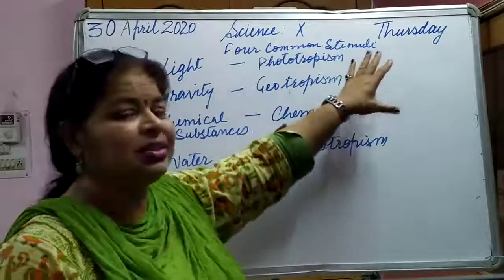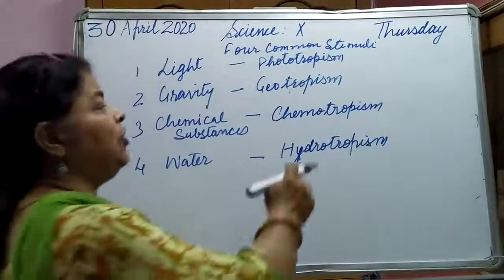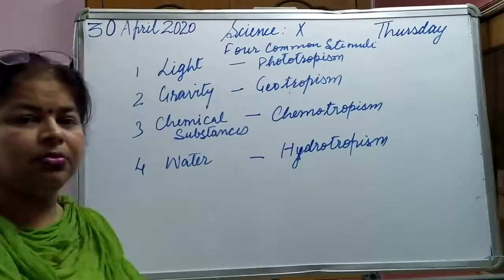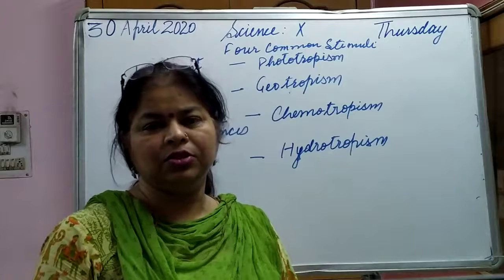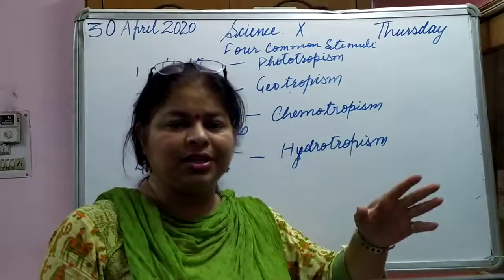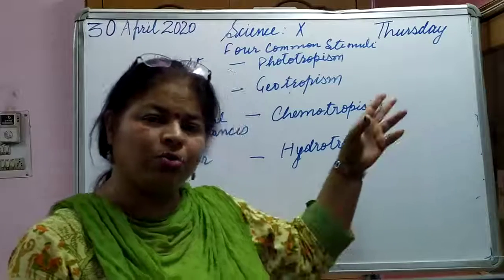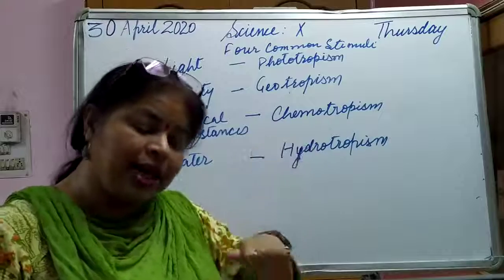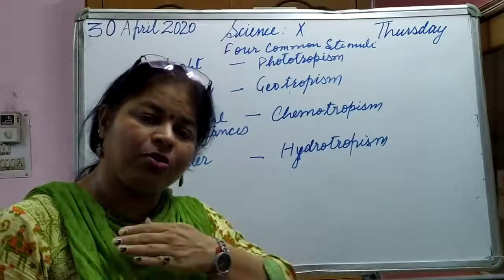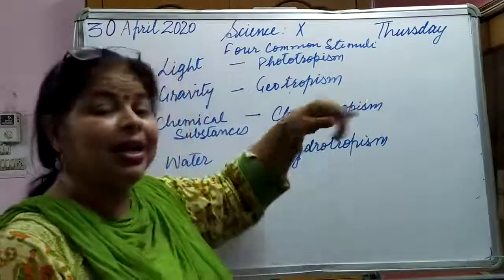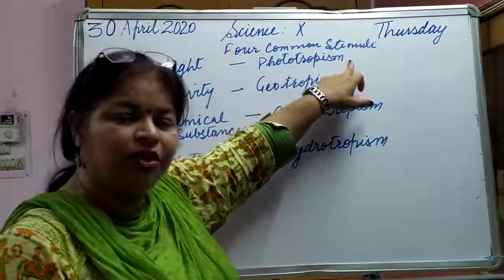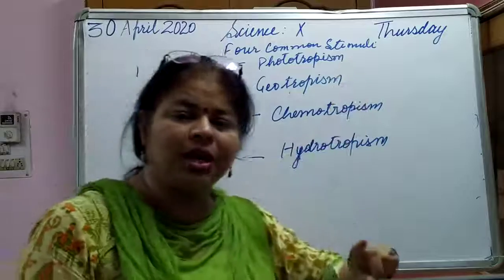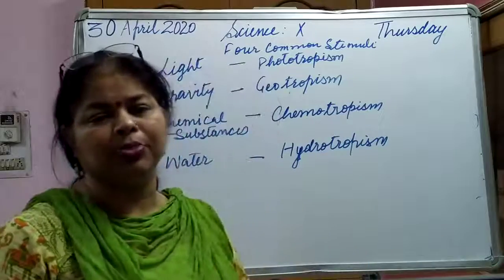Let us quickly sum up with some examples. If I talk about phototropism, then shoots always grow towards light. Roots are inside the soil, growing away from the light, so they are negatively phototropic. Shoots are positively phototropic, while roots are negatively phototropic.